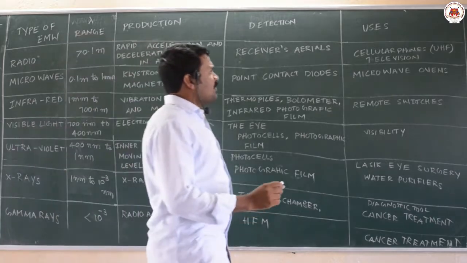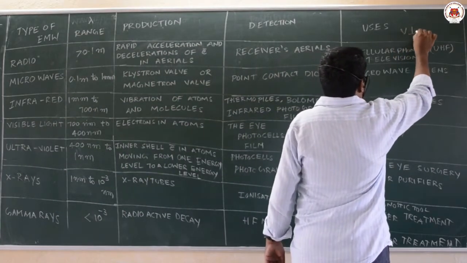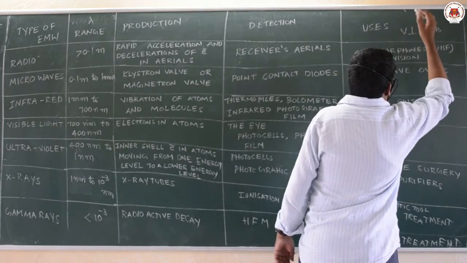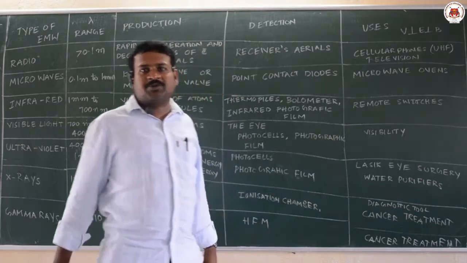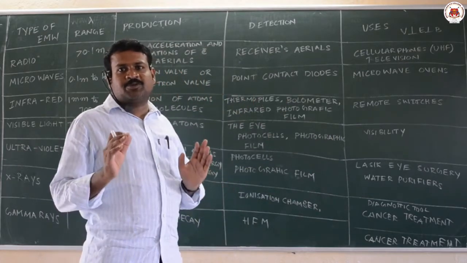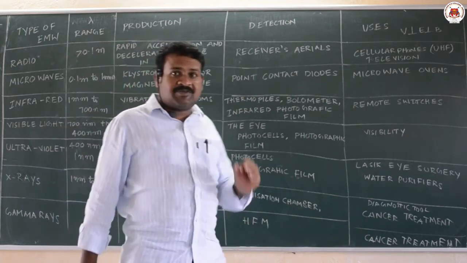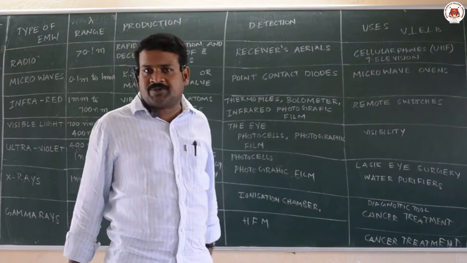The velocity of the wave is perpendicular to the electric field, and the electric field is perpendicular to the magnetic field. This is the condition. Electromagnetic waves can travel even in vacuum and always travel with the velocity of light, because light is a form of electromagnetic wave.